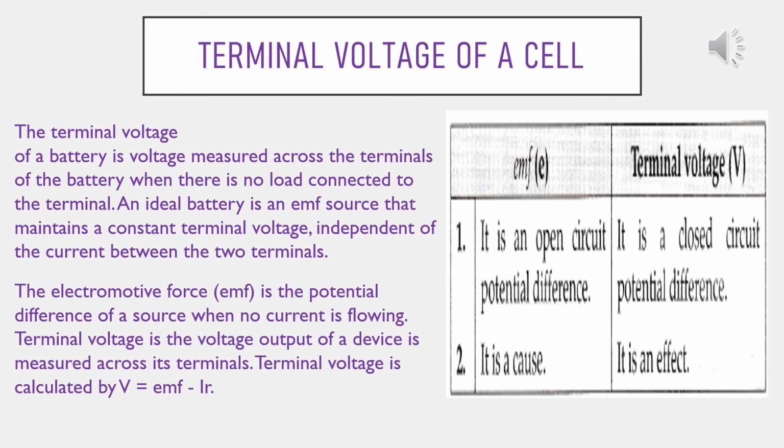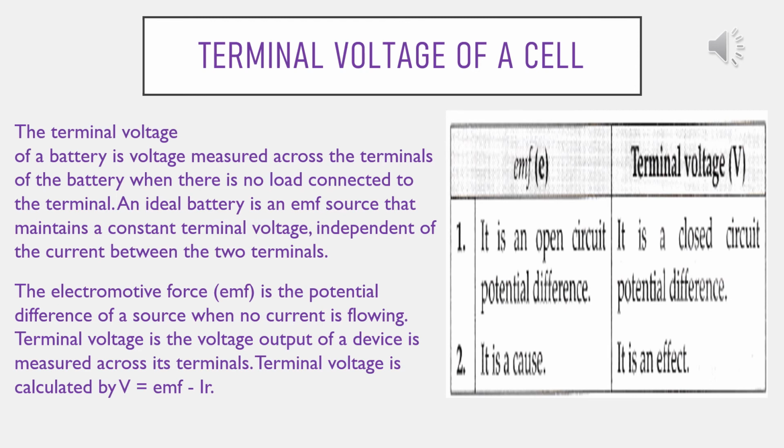So when current is drawn from a cell, that is the cell is in closed circuit, the potential difference between the electrodes of the cell is called the terminal voltage of the cell and is defined as the work done per unit charge in carrying a unit positive charge around the circuit connected across the terminals of the cell.